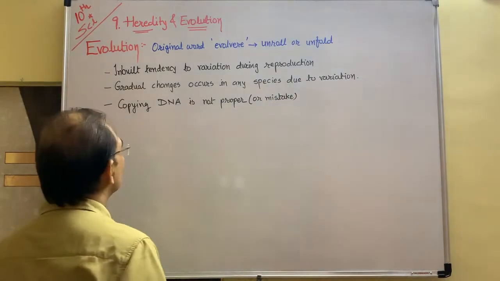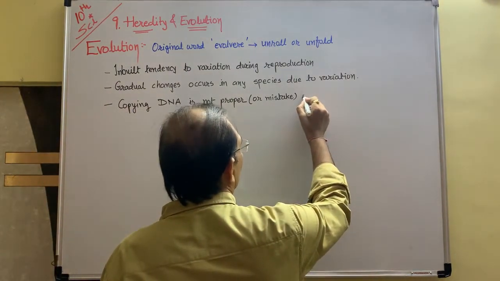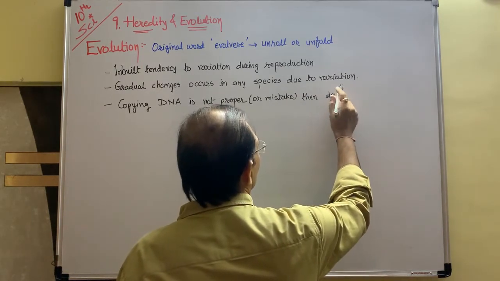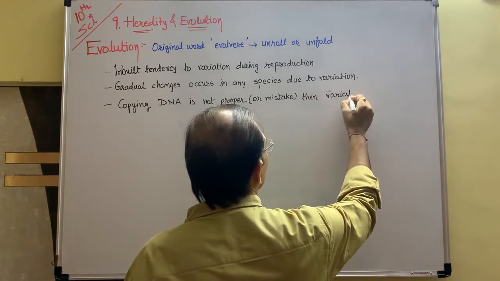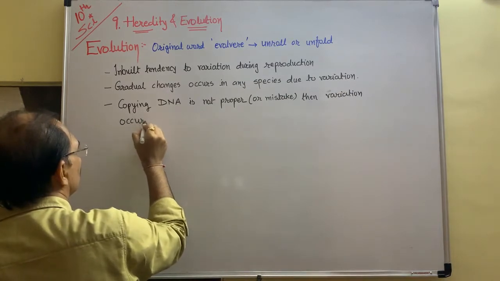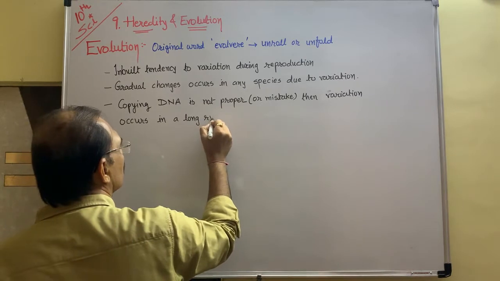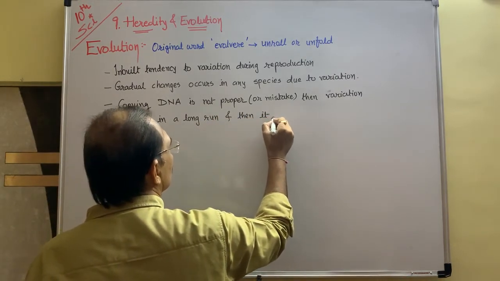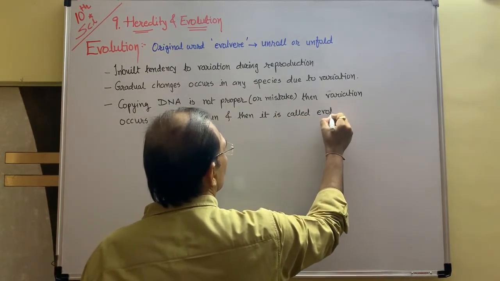then due to variation, or you can say then variation occurs, in the long run, and then it is called evolution.